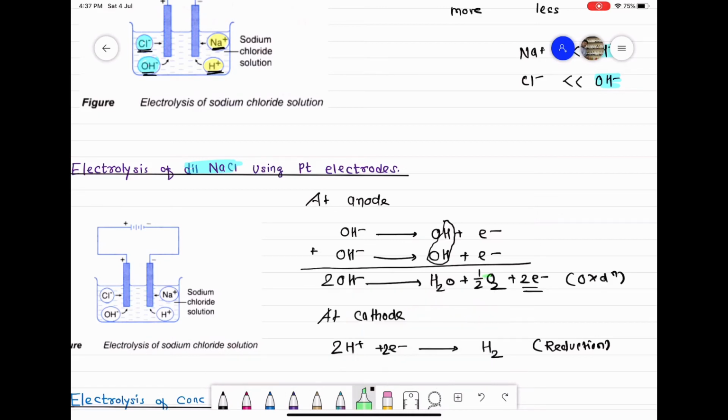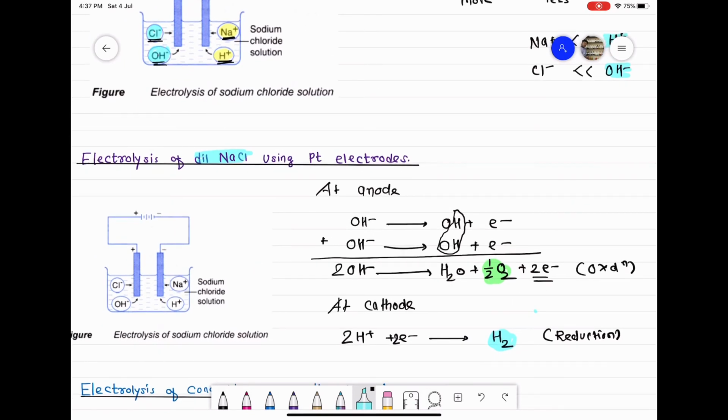So class, the products of electrolysis of dilute solution of NaCl using platinum electrode: you get oxygen gas at the anode and hydrogen gas at the cathode. The products of electrolysis of dilute NaCl solution using platinum electrode are oxygen gas at the anode and hydrogen gas at the cathode.